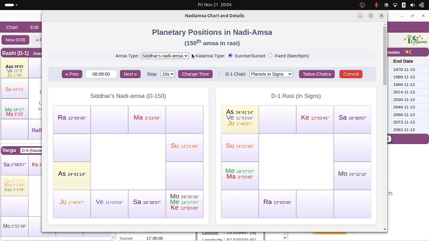So in the entire session you will have the changes, but if you want the change later also, if you want to save it on the disk permanently, then you have to do it in the main menu once you close this window: chart, save. So you have to save it so that it's changed forever. But for this session, when you do commit, because this window you can close anytime, even if you close the window, if you hit commit, it will change the time.